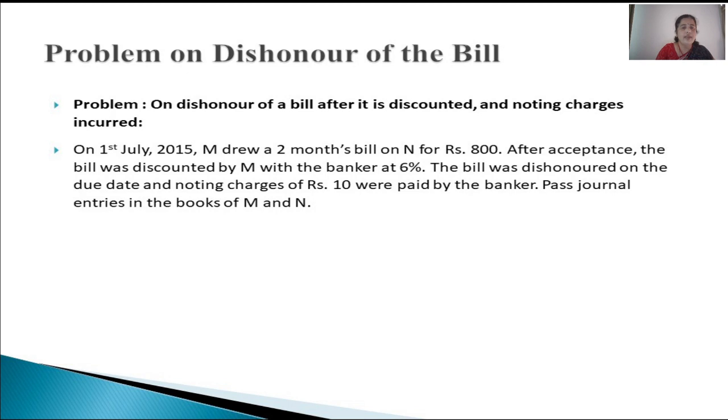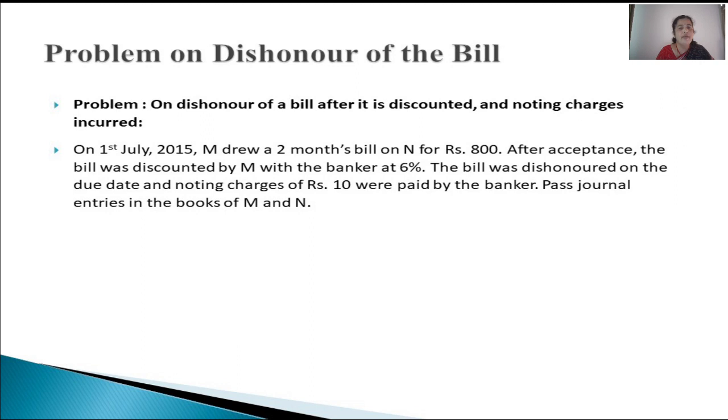So we can look at the sum. On 1st July 2015, M drew a bill, that is a 2 months bill, on N for rupees 800. After acceptance, the bill was discounted by M with the banker at 6%. The bill was dishonored on the due date and the noting charges of rupees 10 were paid by the banker, and we are asked to pass entries in the books of M and N. Yes, M is a drawer, N is a drawee. 2 months bill from 1st July 15.